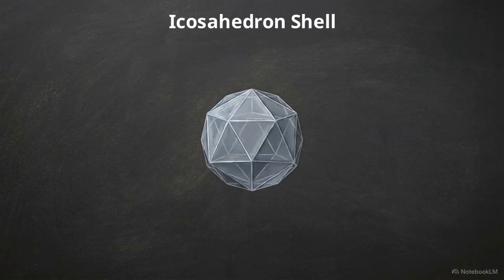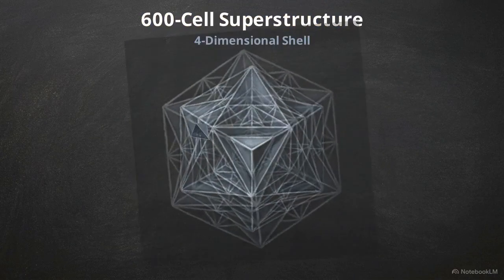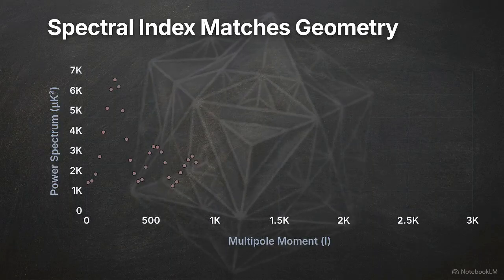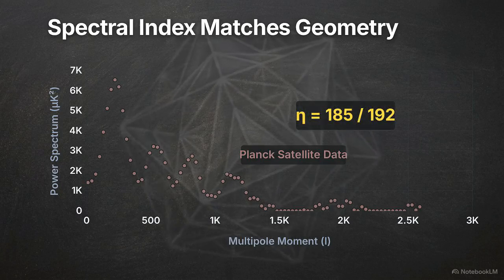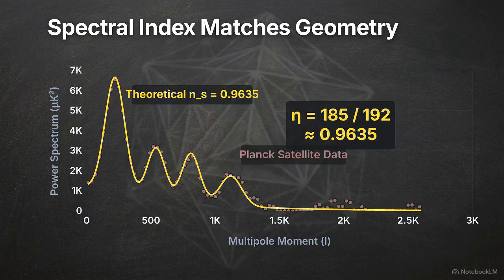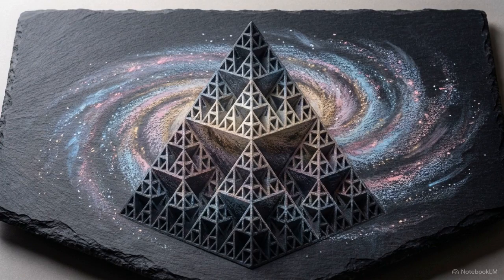The final geometric progression occurs as the icosahedron recurses into a 4-dimensional shell known as the 600 cell. Layer 12 applies these microscopic lattice rules to macroscopic cosmic observables. As the system recurses, it retains a specific fraction of its coherence at each level, 185/192. This retention factor determines the spectral index of the cosmic microwave background, matching satellite data. The theory demonstrates that large-scale cosmic structures can be derived from the fundamental properties of a tetrahedral lattice.